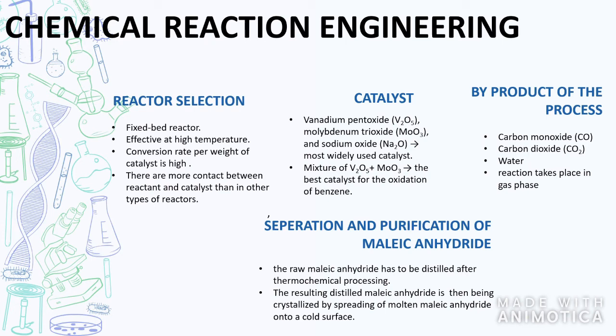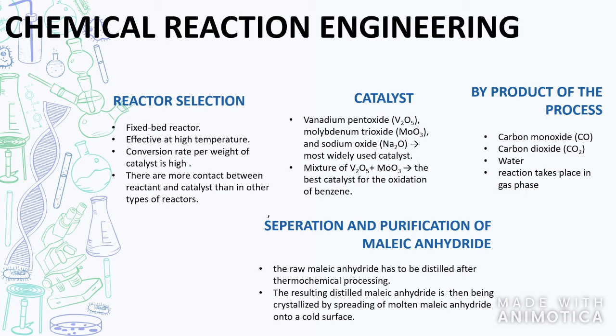However, the fixed bed reactor had a higher performance than the fluidized bed reactor for the oxidation of benzene to maleic anhydride using a vanadium pentoxide catalyst supported by silica gel. The main byproducts of this process are water, carbon monoxide, and carbon dioxide. The butane reacts with the oxygen, and this reaction takes place in the gas phase.